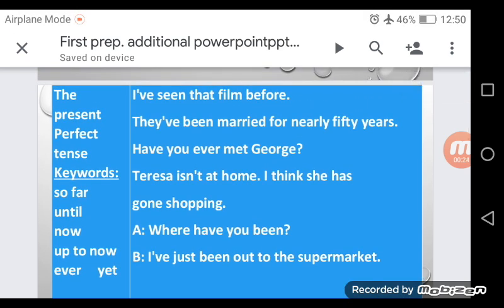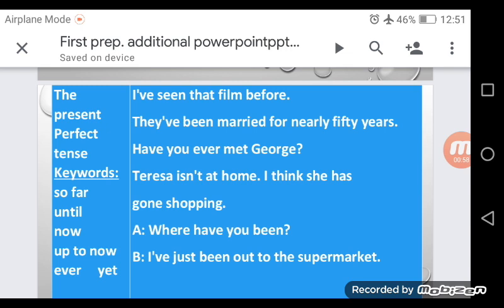Let's start with this tense, the present perfect tense. Look and listen to these statements. I've seen that film before. They have been married for nearly 50 years. What about these two sentences? I think you have noticed that we have, which is contracted to apostrophe VE, then followed by the past participle.